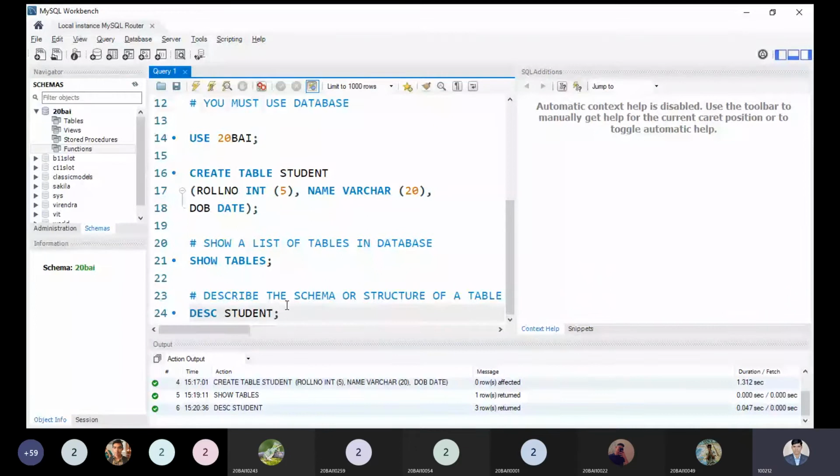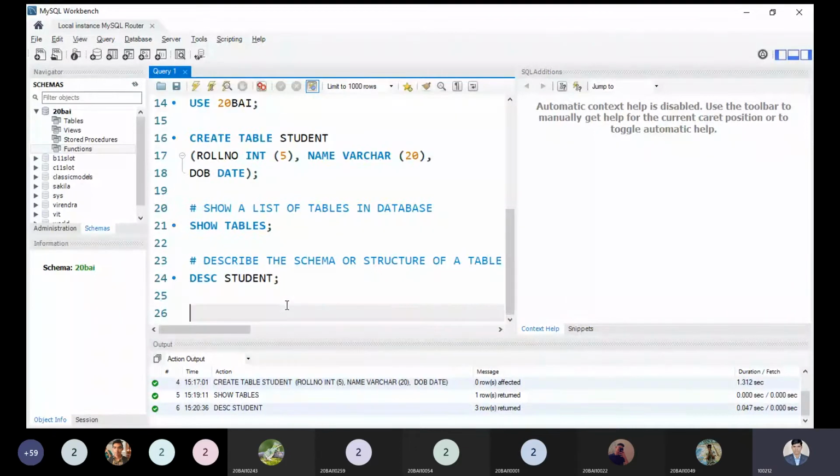Okay, good. So after creating this table, you feel you have forgotten to add the class number of the student or semester of the student. We created the table which contained only the roll number, name, and date of birth. But we need to add some more attributes or fields. So what do we have to do? We have to use the alter command.